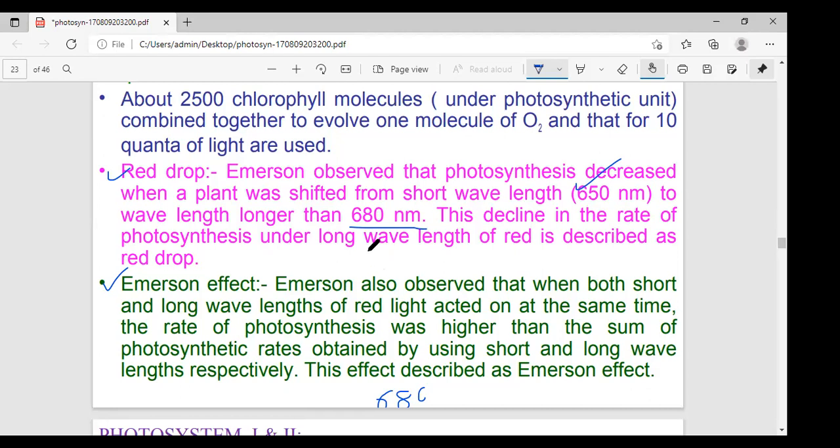Here a question can be asked about the wavelengths and the chlorella plant. These wavelengths and pigments are both very important.